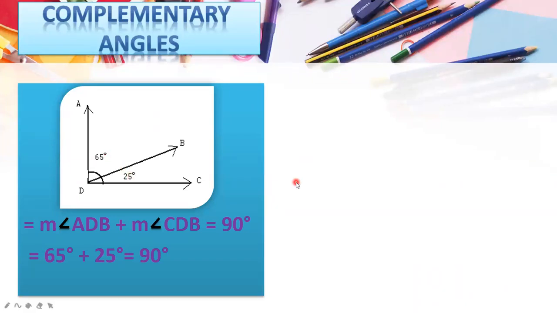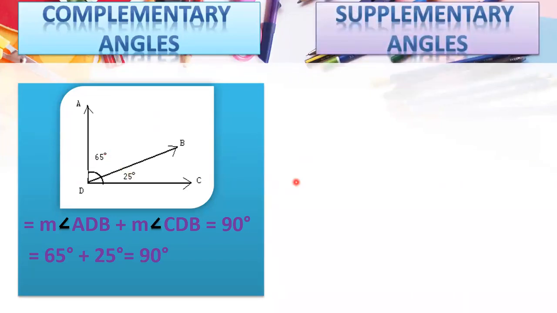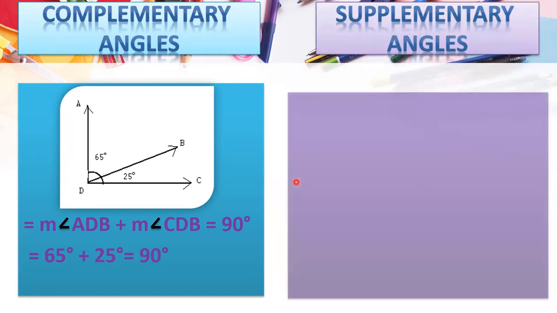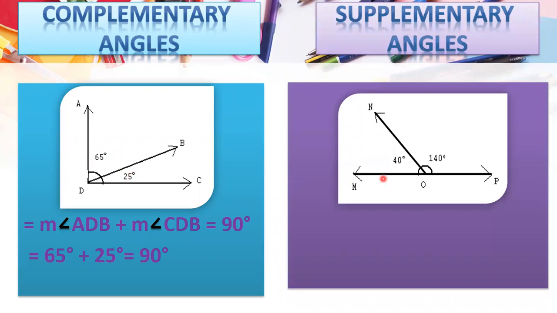Now let's take another example for supplementary angles. What are supplementary angles? Now let's look at this one. As you know, the outer arms are forming the straight angle, so we will say these are supplementary angles. Or as you can see, when you add 40 and 140, the answer should be 180 degrees.